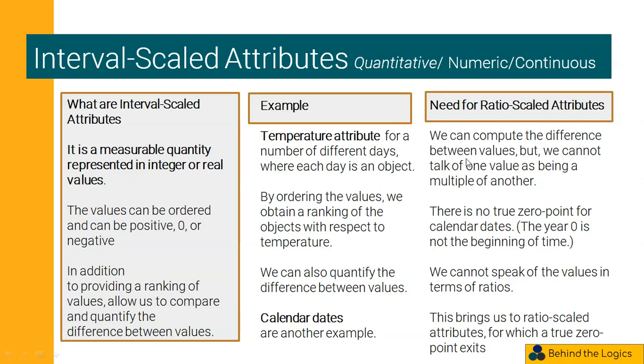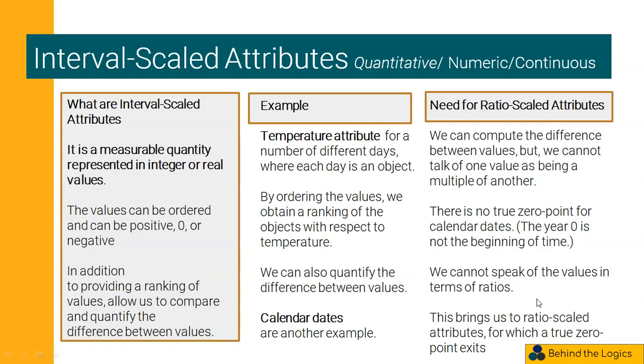Though we can compute the difference between values of interval scaled attributes, we cannot take one value as being a multiple of another. There is no true 0 point for calendar days, which means the year 0 is not the beginning of time. We cannot speak of the values in terms of ratios.